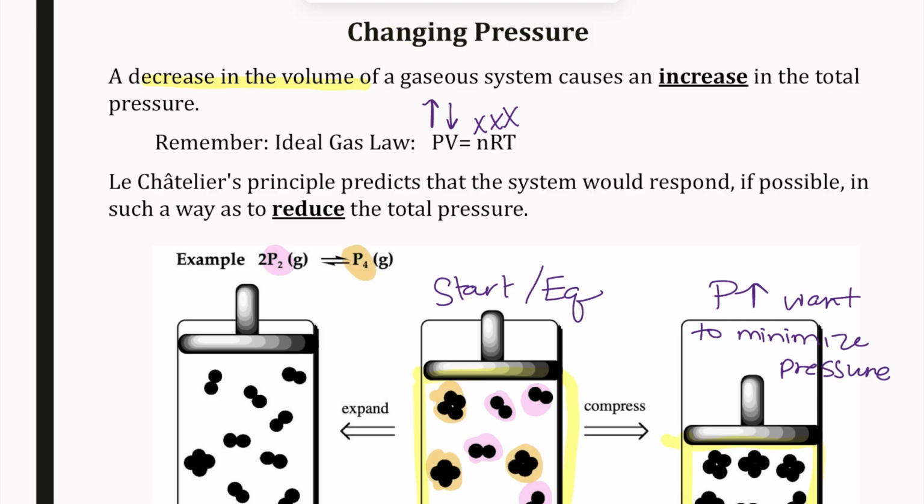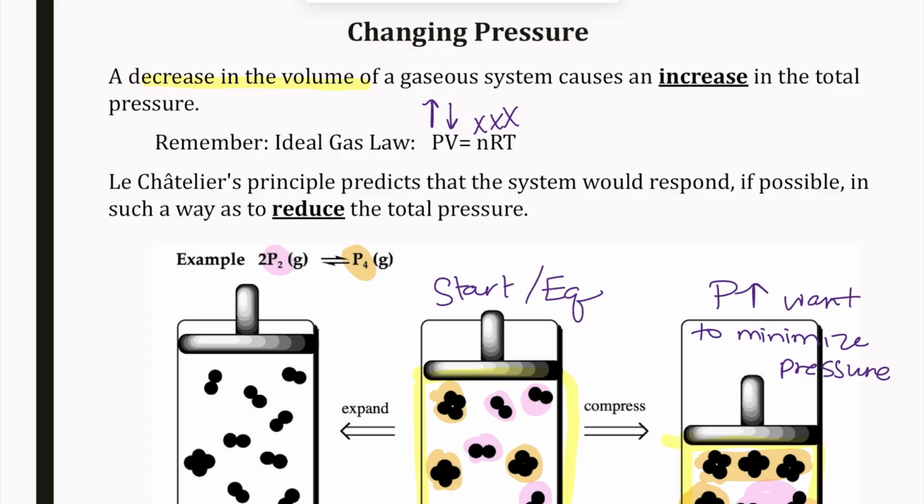So if we are going to be looking to minimize pressure, as we look here, we went from having 3 of the P4s and 4 of the P2s to now having more of the P4.